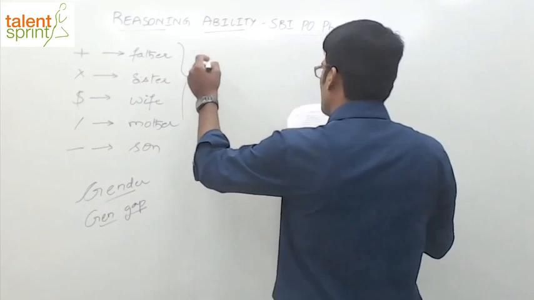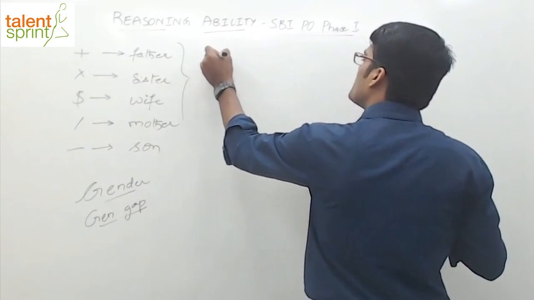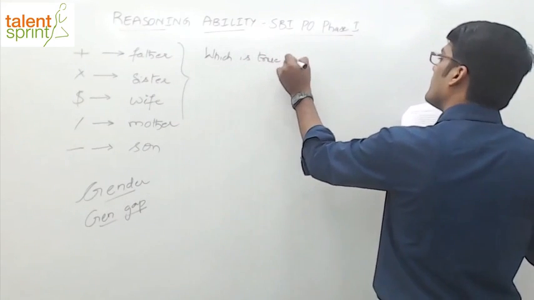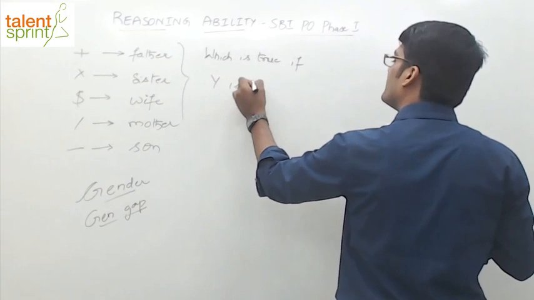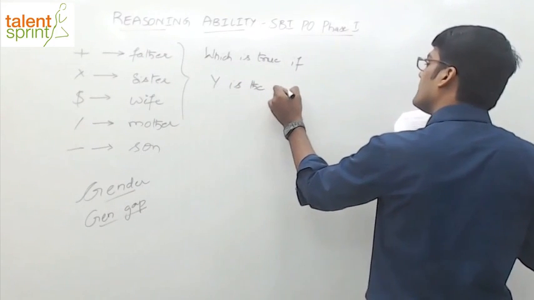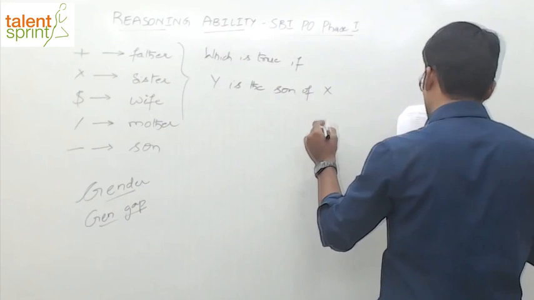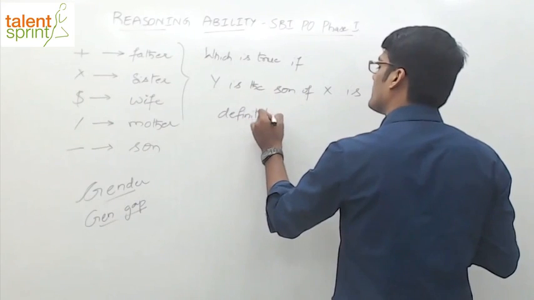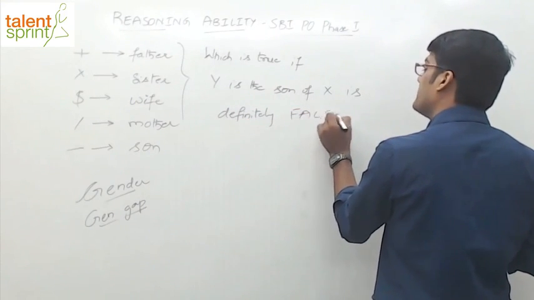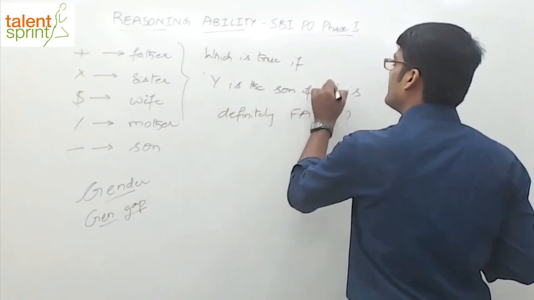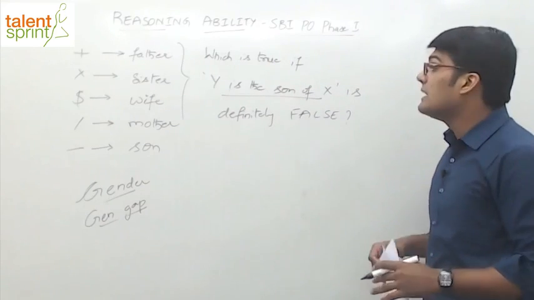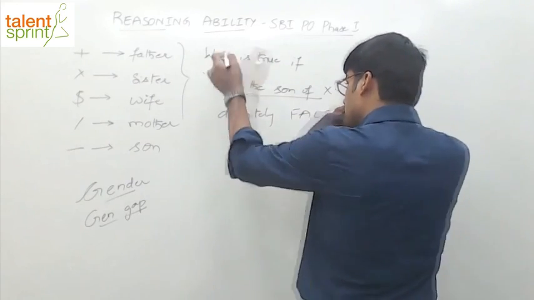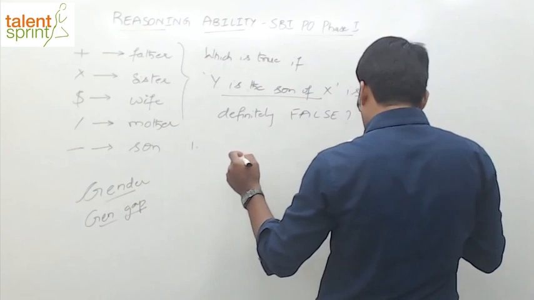For example, I'll just put the question. Which is true if Y is the son of X is, mind it, definitely false, not definitely true. Y is the son of X. This relationship should be definitely false. Now this is definitely false in which of the given equations? Which of them is true, so that this is false? I'll put the answer options here.